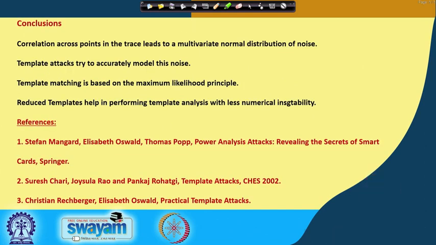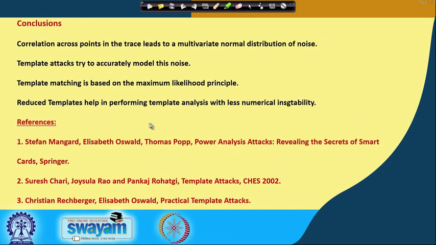To conclude what we discussed: correlation across the points in the trace leads to a multivariate normal distribution of noise, and template attacks try to use this by accurately modelling the noise. Template matching is based on the maximum likelihood principle, and reduced templates help us in performing template analysis with less numerical instability.